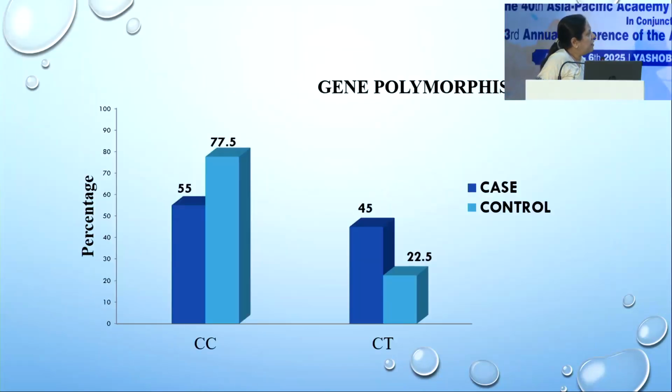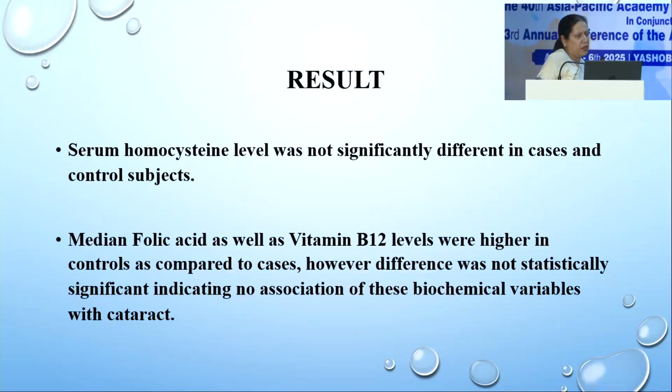In the bar diagram, we can see the polymorphism was seen in 45% of the cataract cases, while the general population has 22.5% polymorphism. The serum homocysteine level, folic acid, and vitamin B12 level were found to be higher in the patients without cataract, but it was not significant.